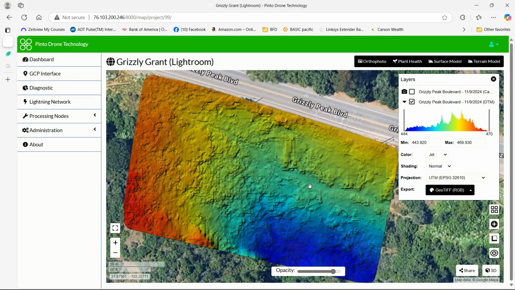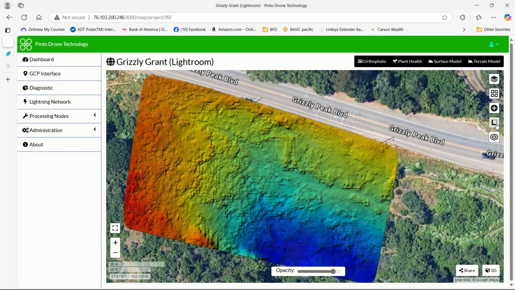And it's the same thing. It's measured in meters. And of course, in this, 470 is the high point and 444. So that's a difference of 26 or something, 26 meters. And so the reds are about 26 meters higher than the deepest blues down here, the difference in elevation. Again, the terrain map has all the same utilities. You can export, you can change the base map, measure contours, opacity, full screen.